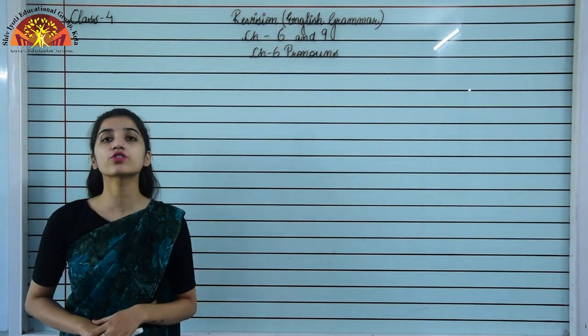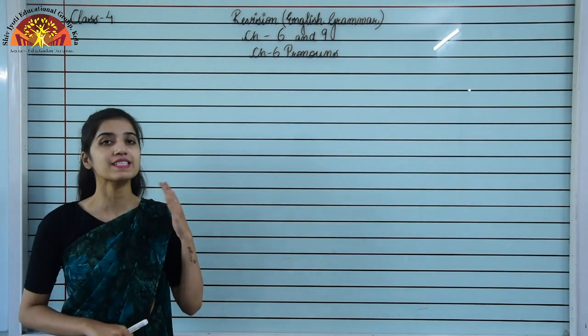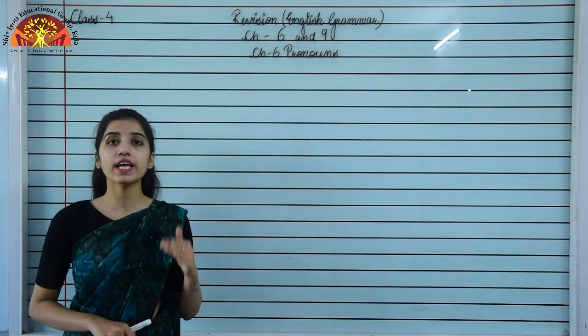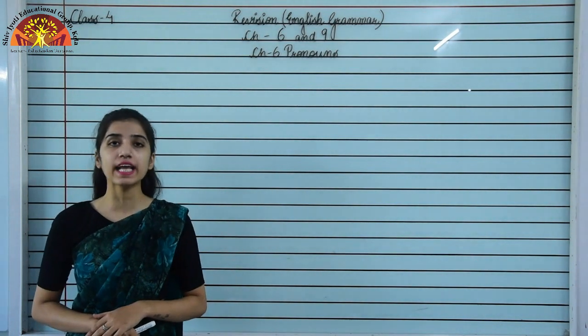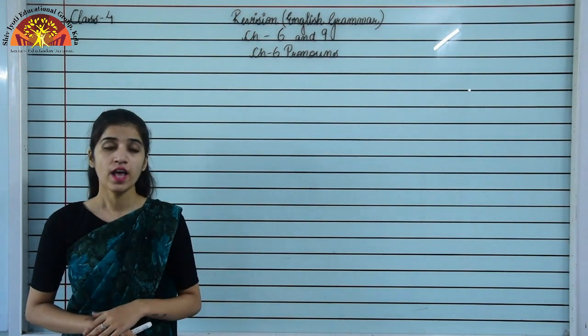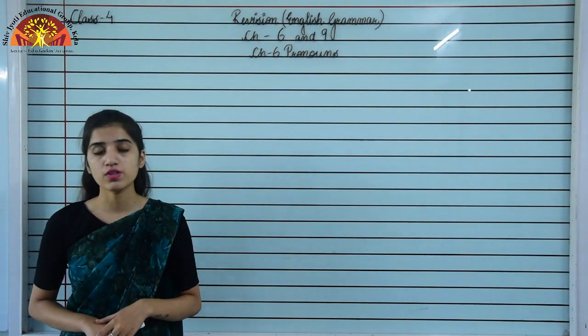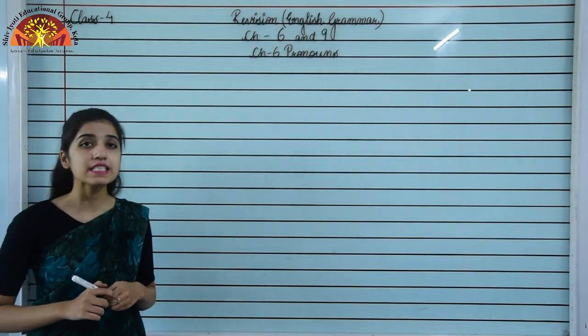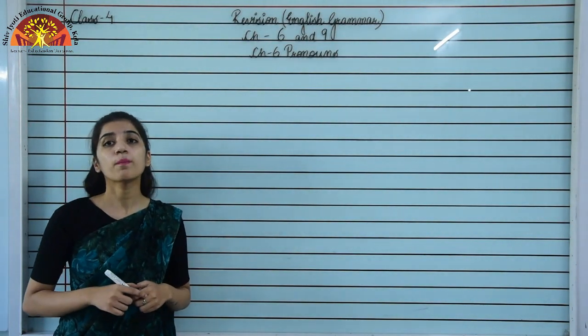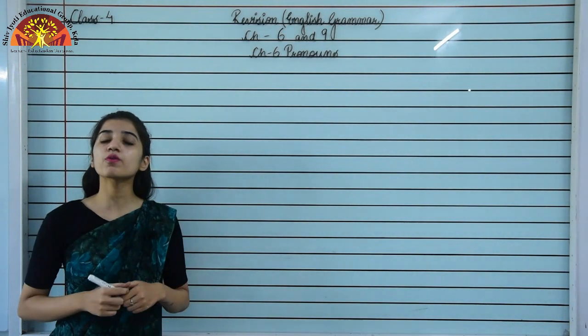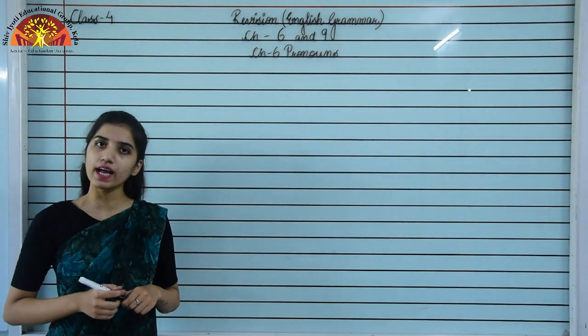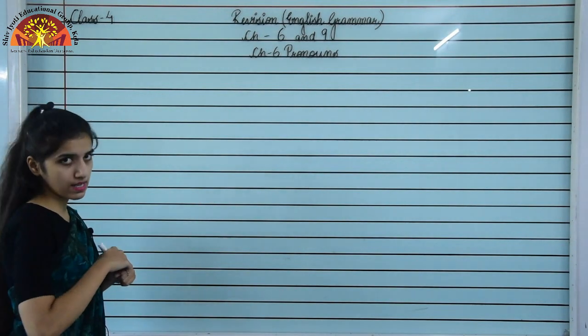And today we are going to do the revision of chapter number 6 and 9 of your English grammar book, that is Everyday English Grammar and Composition. And first we are going to revise chapter number 6, that is pronouns. Okay, so first we'll see what is a pronoun. So you can open your books to page number 16 for that. Okay, so let's see what is a pronoun.